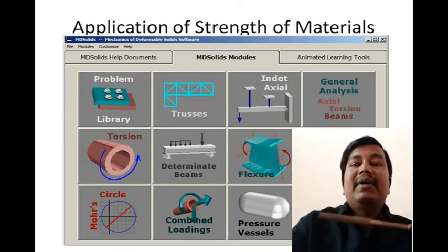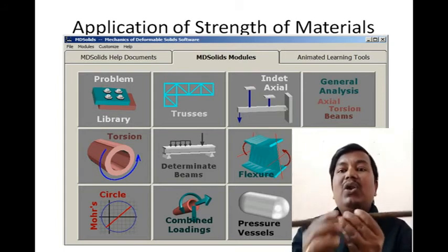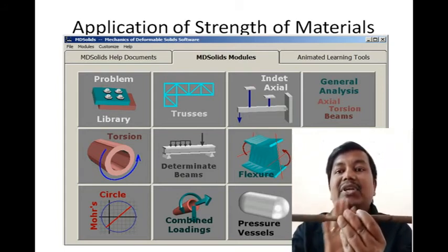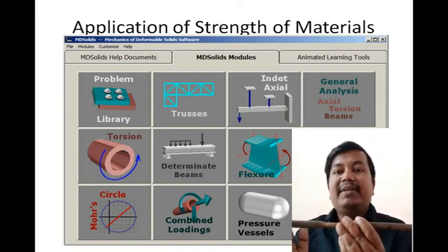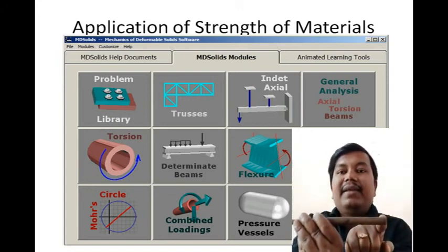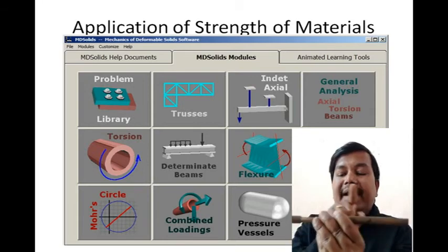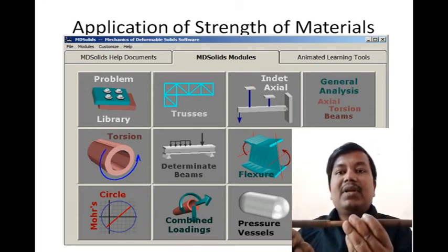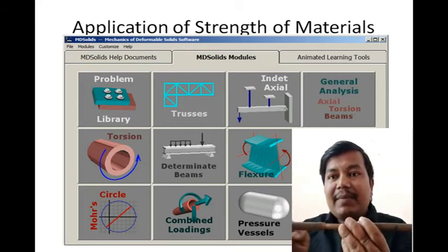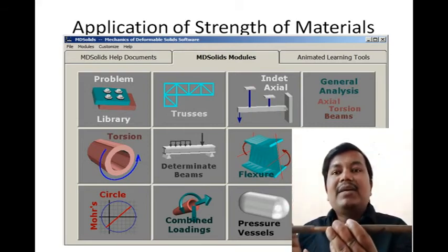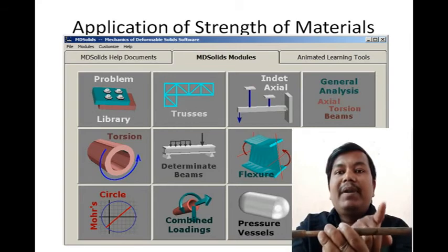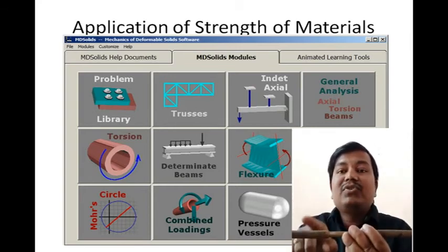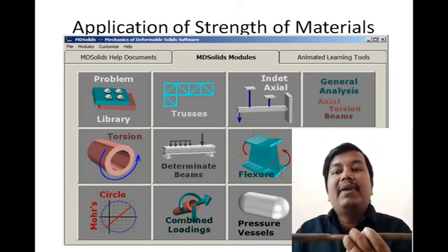Another one is the uniformly distributed load. The load acts over the entire span of the beam uniformly. It will not vary. For example, the load applied here is the same, at the center the load applied is the same, and at the end also the same. The load is the same throughout the span of the beam. For example, you have applied 4 kilonewton per meter, here it will be the same, here the same, and here the same. These kinds of loads we call uniformly distributed loads.